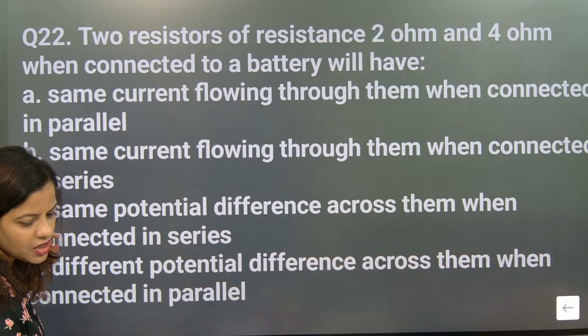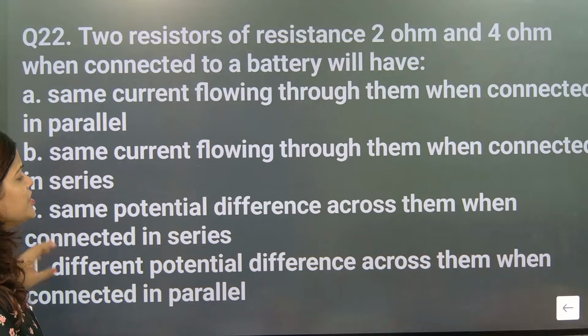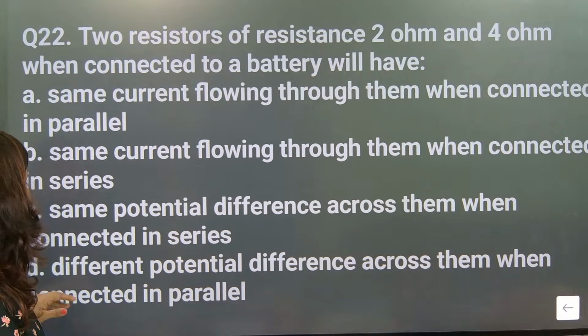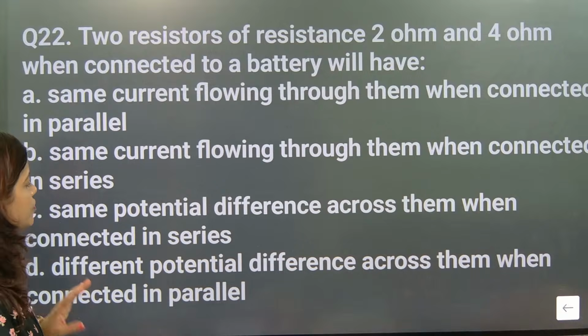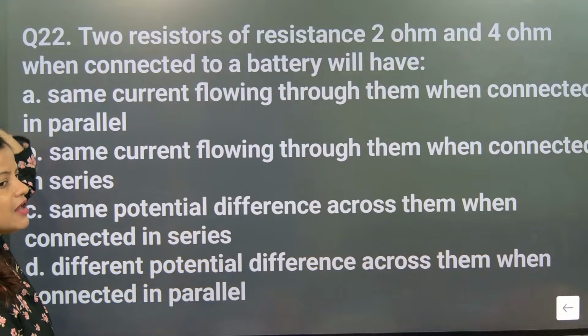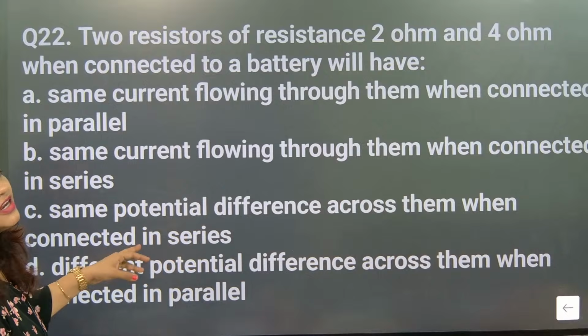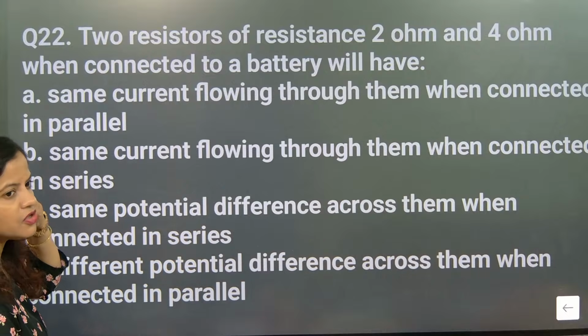Jasmita, Kavya, after that Ashmita has given the answer. Same potential difference across them when connected in series, different potential difference across them when connected in parallel. So here two things are there. Different potential difference when connected in parallel is not correct. Same potential difference when connected in series is not correct.